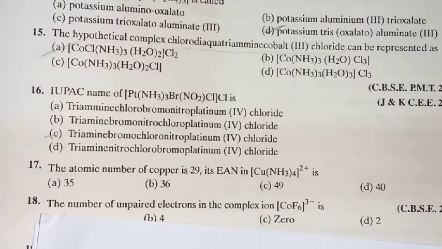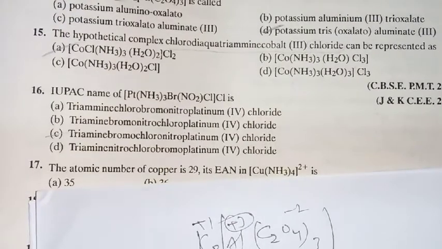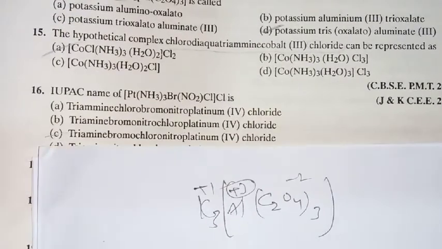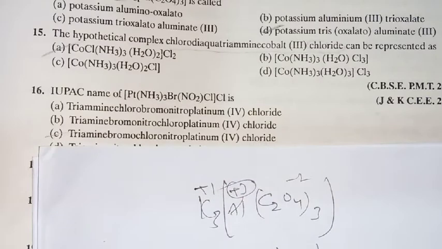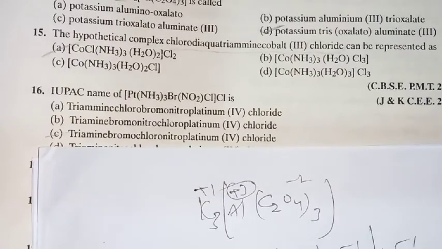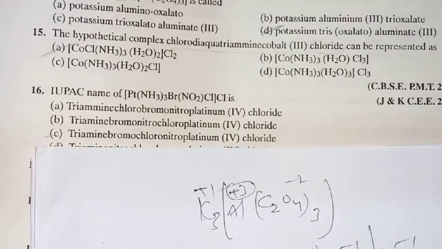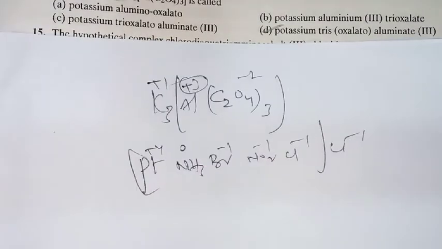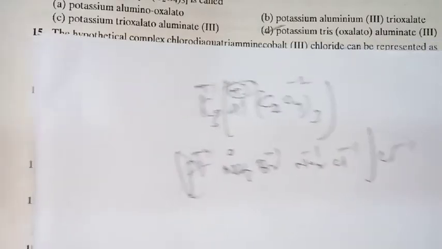Otherwise, if they ask for the oxidation number, what is the procedure you have to apply? Pt, NH3 is neutral, that is why 0. Bromine is -1, nitro is also -1, Cl is -1, and outside Cl is -1. So -1, -1, -1, -1 gives -4, so automatically platinum is +4. That is the way to identify the oxidation number if they are not giving it.